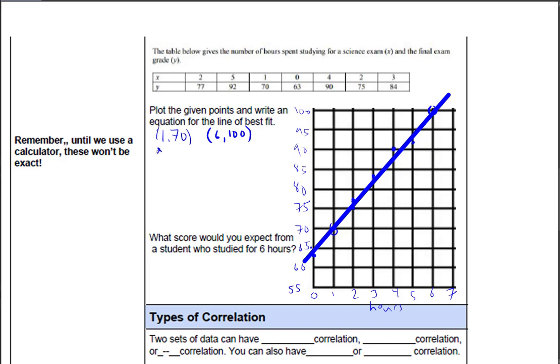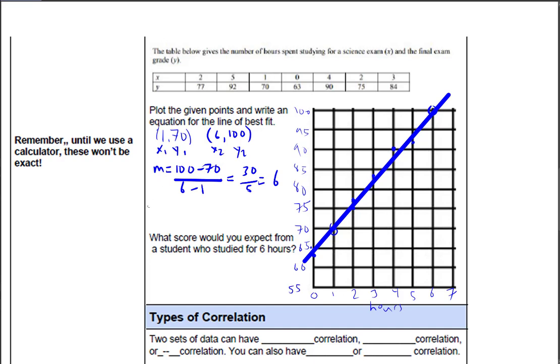So this is going to be my x1 and my y1, and this is going to be my x2 and my y2. And I'm just going to start by finding the slope, which is going to be 100 minus 70, right? All over 6 minus 1. All right, so you do that, you get 30 over 5, which is equal to 6. So my slope is 6, which is cool.